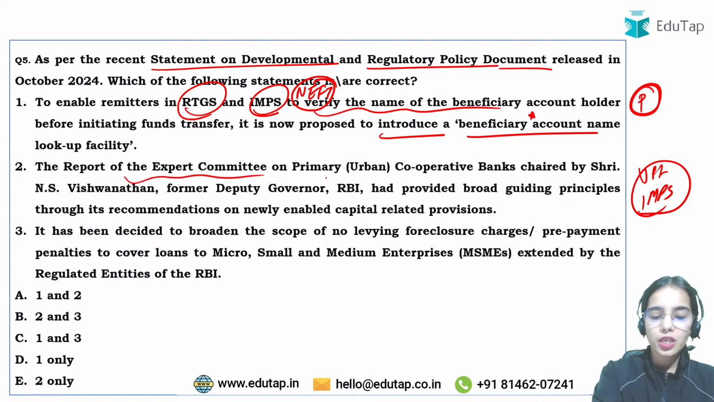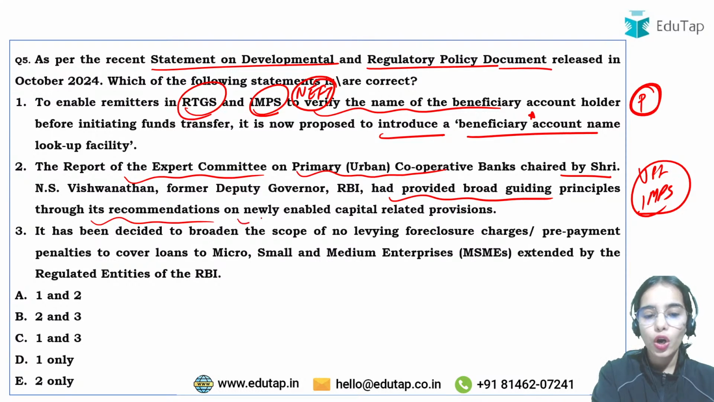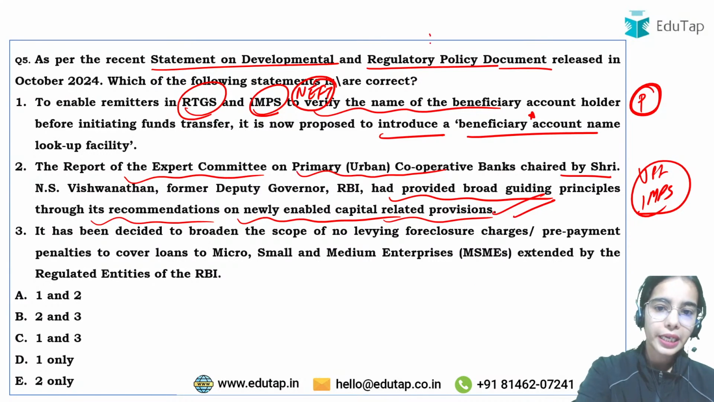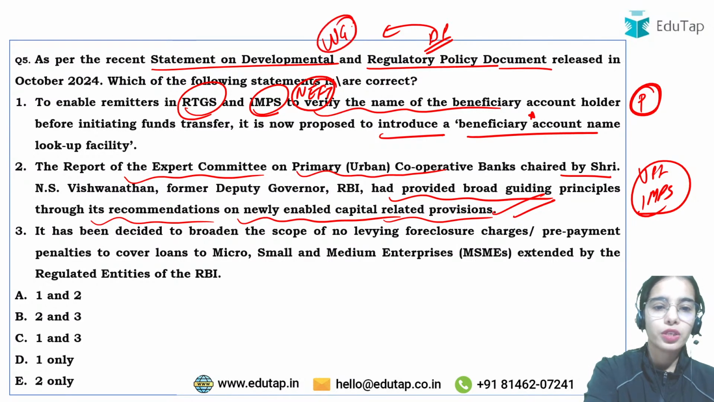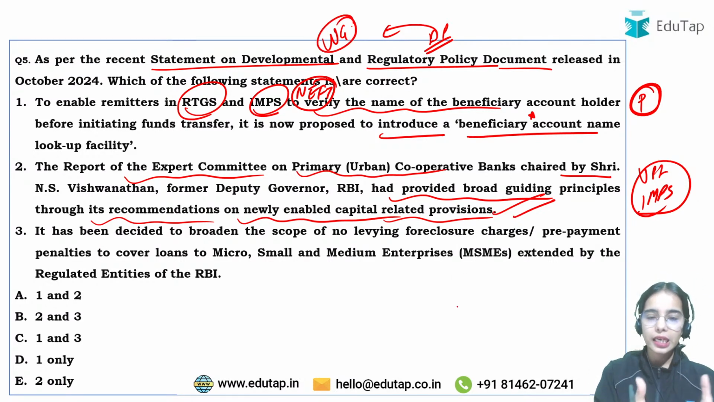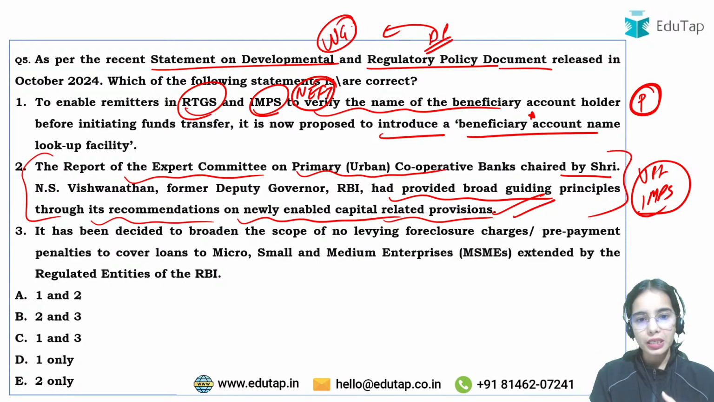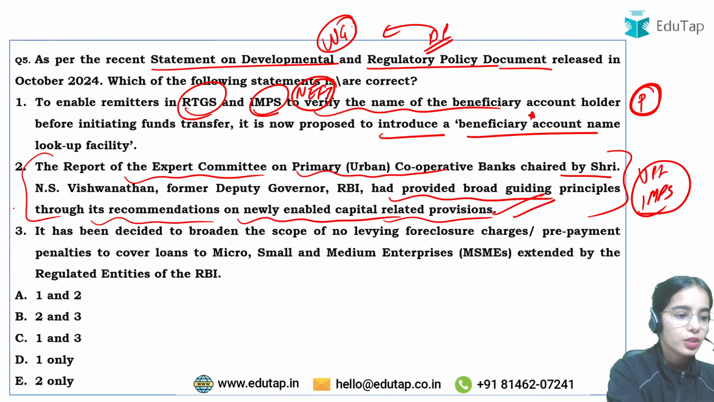The report of the expert committee on primary urban cooperative banks chaired by Sri N.S. Vishwanathan had provided broad guiding principles through its recommendations in 2021 on newly enabled capital related provisions. So this is correct, and here it was said, now the RBI is releasing a discussion paper that is prepared by the working group of the Reserve Bank of India, and that is taking into consideration the recommendation of the expert committee also. Okay, so a discussion paper is being released by the RBI. So this is correct actually.